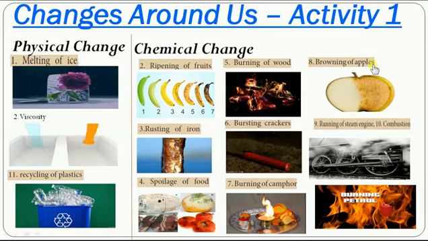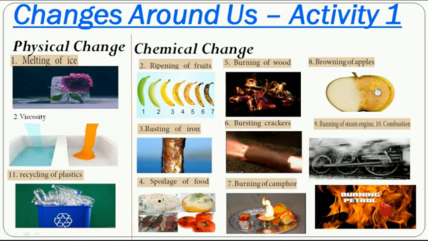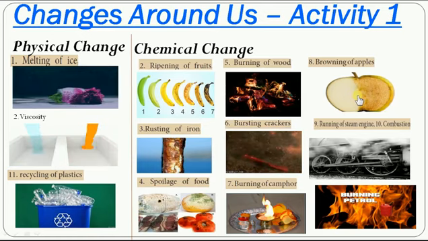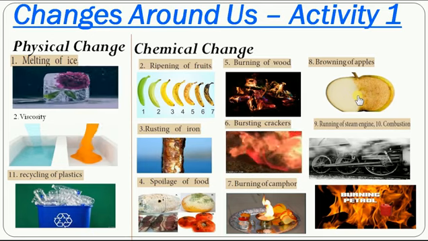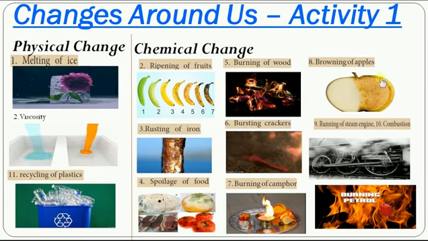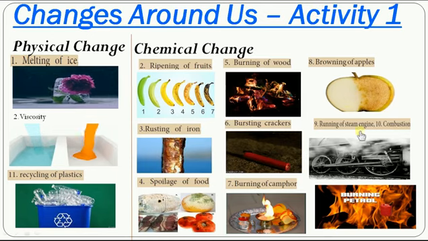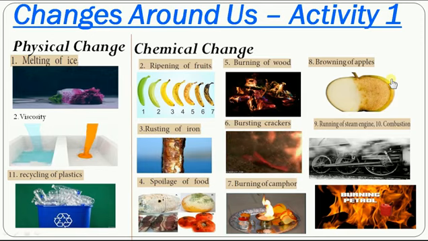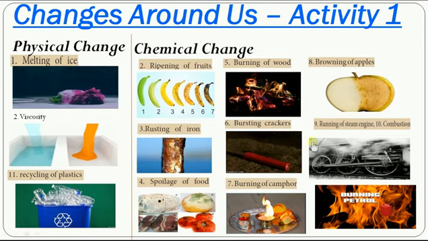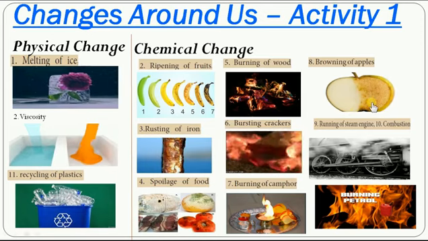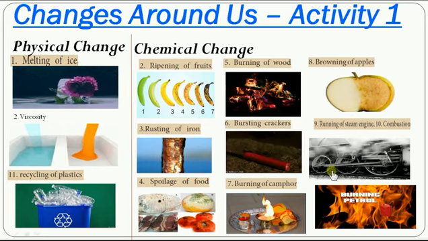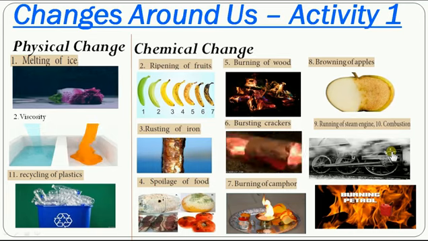Browning of apple, right? When you cut an apple and keep it open in the air, the compounds present in the apple get oxidized. This is the idea behind the browning of apple. Once the browning of apple has happened, we cannot reverse it into the fresh apple again. So it is a permanent change. So it is a chemical change. Running a steam engine, right? We cannot reverse it.